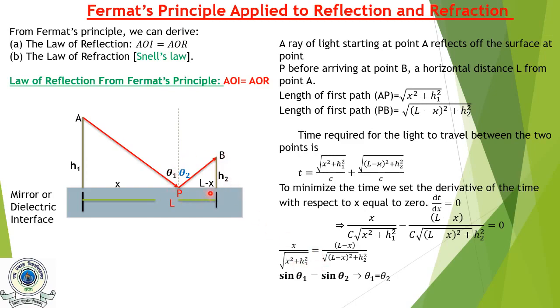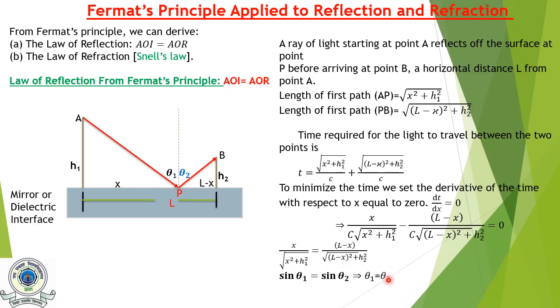Similarly we can find that this is sin theta 2. So sin theta 1 equal to sin theta 2, which implies that theta 1 equal to theta 2. So angle of incidence equal to angle of reflection.